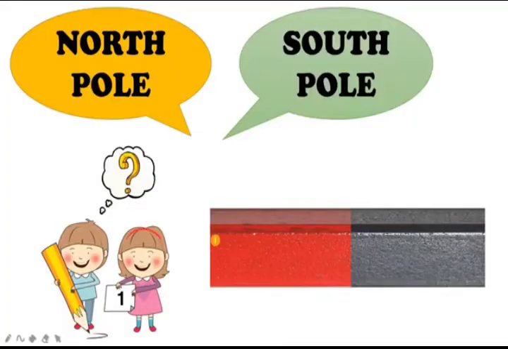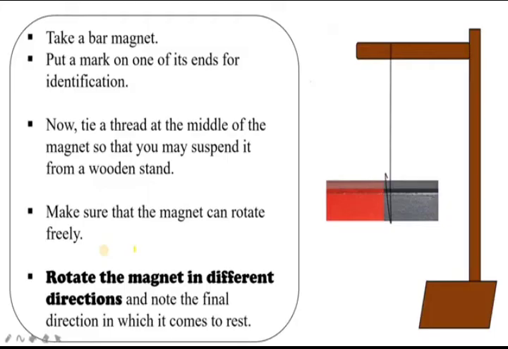Okay, now our task is to identify which one is the north pole and which one is the south pole. In order to understand this, you can see an activity here. Take a bar magnet. Okay, put a mark on one end for identification.